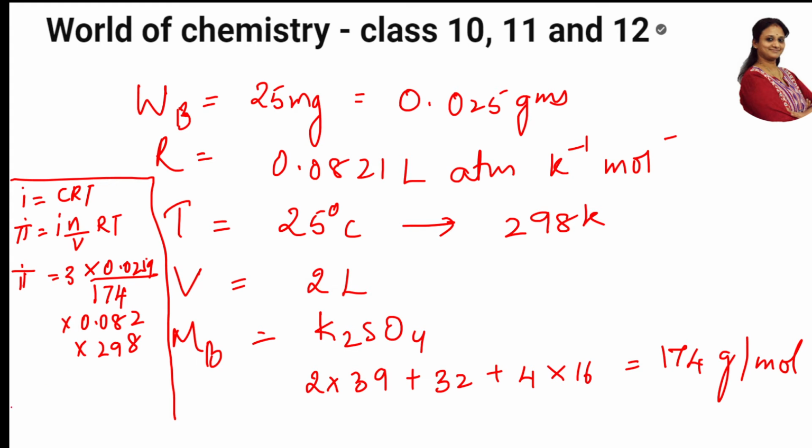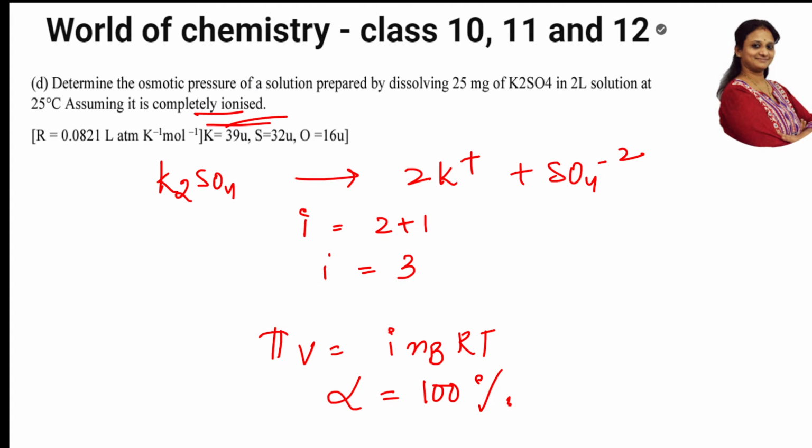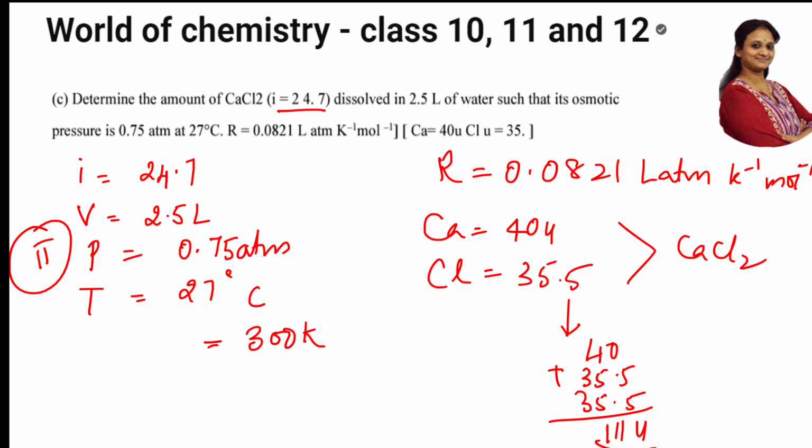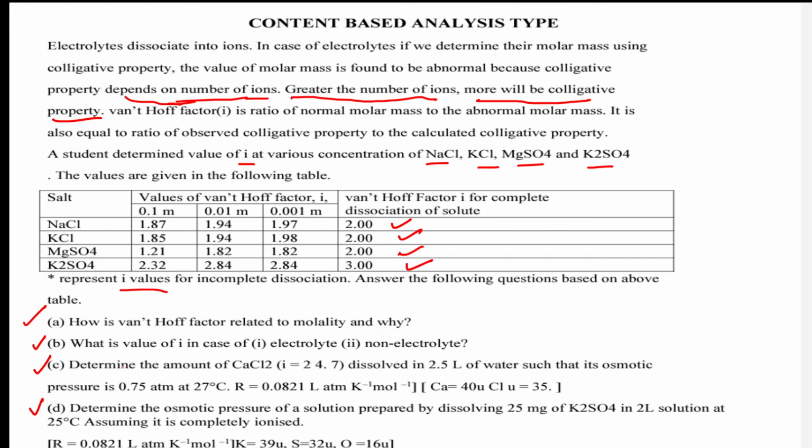So the final answer which I got, the pi value, is 5.27 into 10 raised to the power of minus 3 atmospheres. This is what I got. They asked me to calculate pi, so that's done, isn't it? It's a direct question. They've not confused us; they just asked us to simply do the direct substitution. Let us go back and see whether all the questions are over. Let us go back to the concept. They asked me A, B, C, D. This is done, this is also done. This is how the content based question would be.